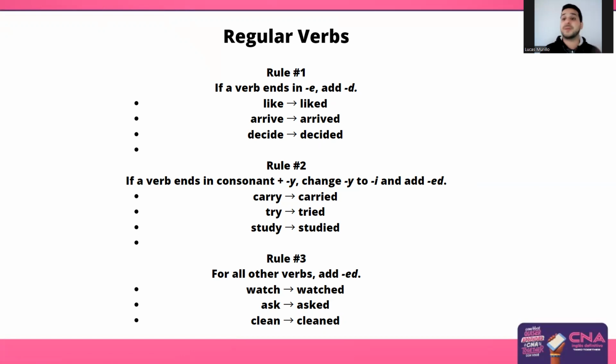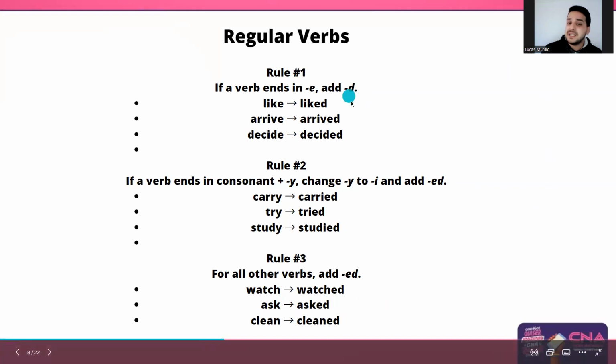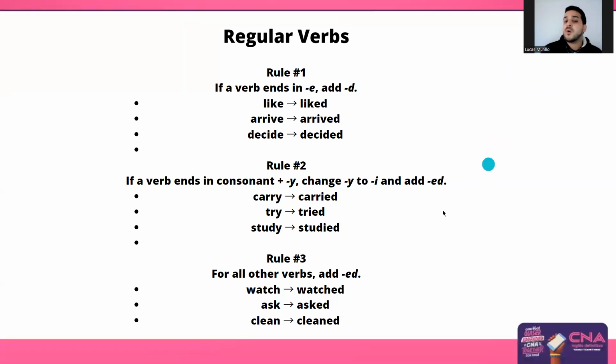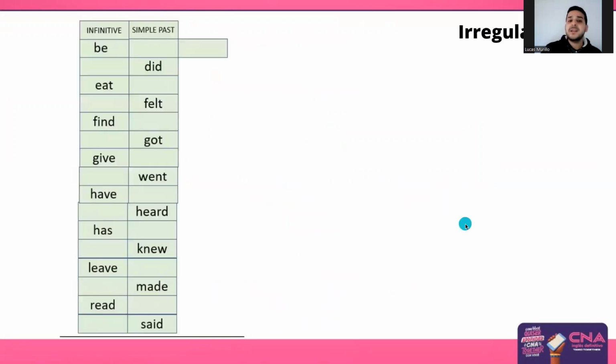So all of them, the regular verbs, they end in -ed. Either you add the -ed as in rule number 3, or you add the d as in rule number 1, or you add the -ied as in rule number 2. So for example, watch, watched, ask, asked, clean, cleaned. Okay. And then we have the irregular verbs, right?